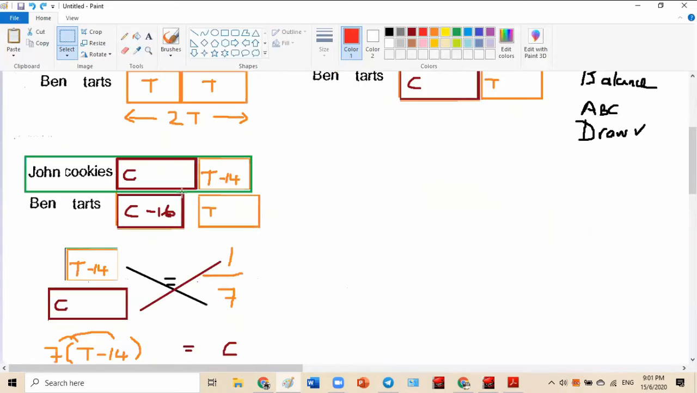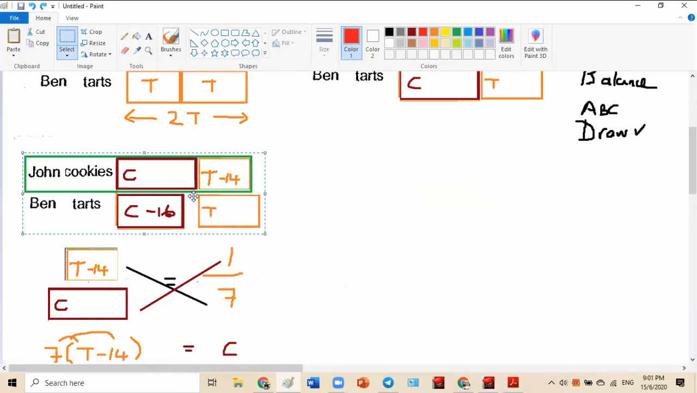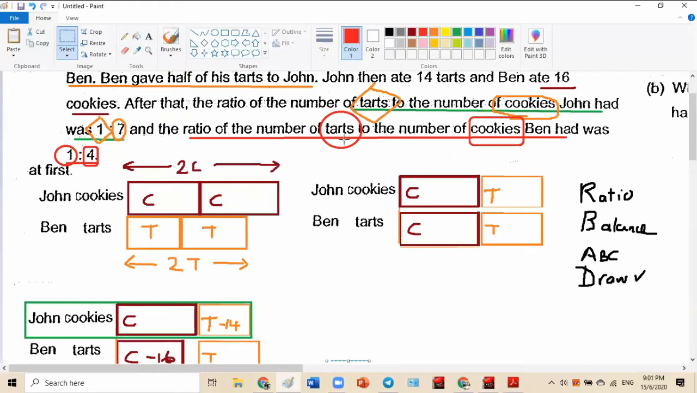Okay, guys? So I'm going to draw you another picture here. This one was talking about John. Okay, then I better write his name here. This one was for John's situation. Now I'm talking about Ben's situation here. So what does Ben's situation say? The tarts he had was 1. The cookie he has was 4.